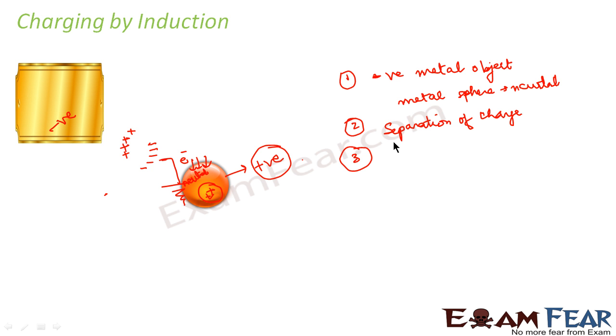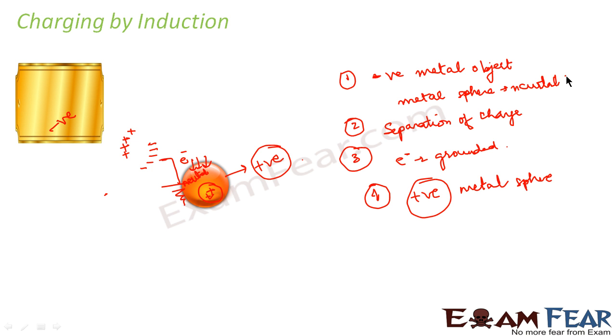Right? So in the second step, separation of charge takes place. In the third step, electrons are grounded. And in the last step, your sphere is positively charged. Initially the sphere was neutral and now it is positively charged. Here the sphere did not come in contact with the metal object, right? But still it got charged. So this is another way of charging.